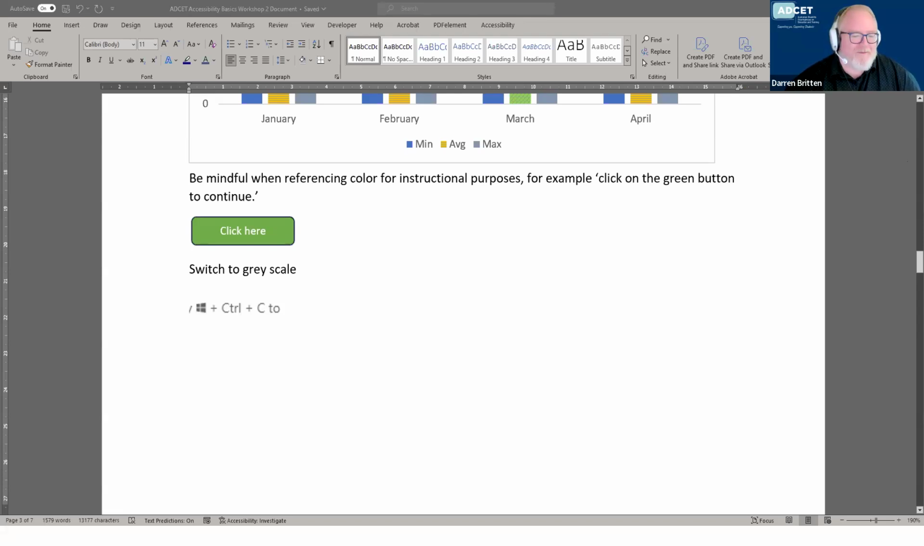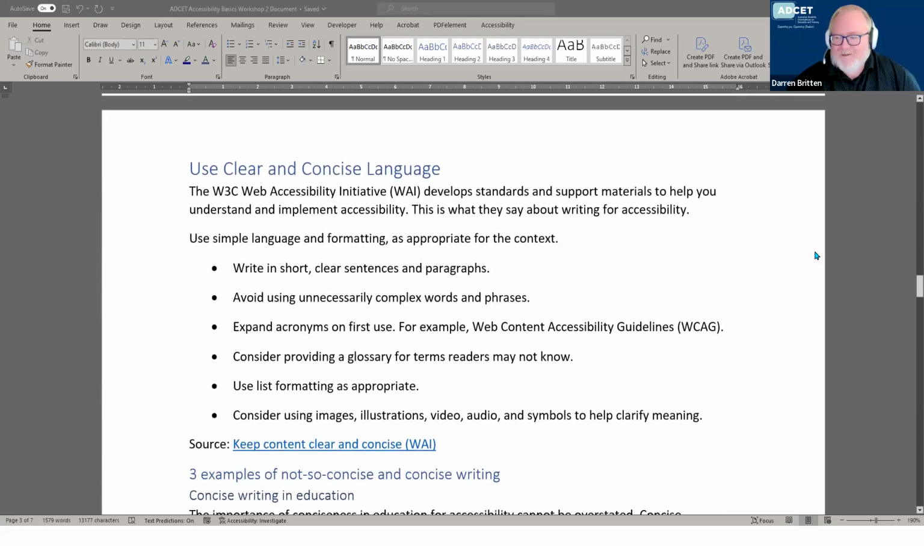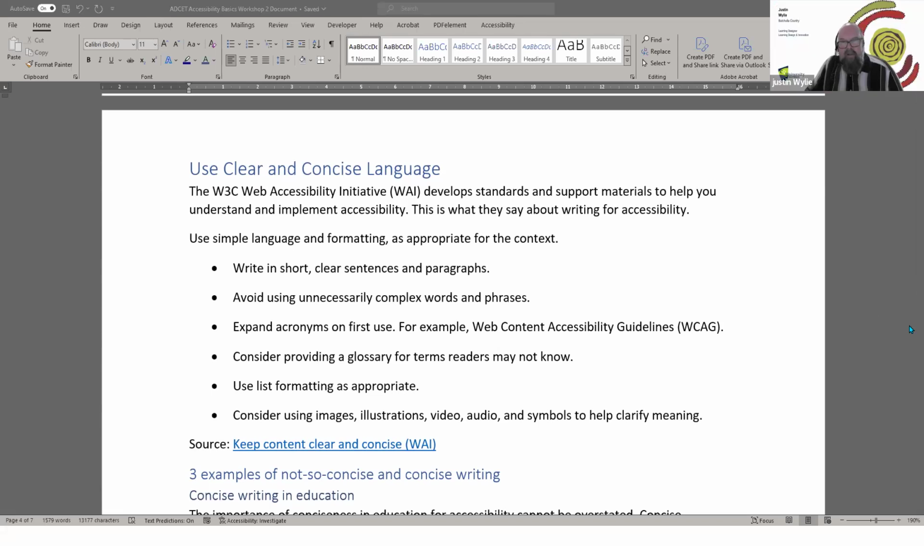So, if that's fine with everybody, we might just quickly move on to the next section, which is around clear and concise language. This is a really important one because it affects everybody. Again, it's a UDL issue, but the W3C Web Accessibility Initiative, the WAI, developed standards for understanding and implementing accessibility. When they talk about writing for accessibility, they're talking about using simple language and formatting and making sure that it's appropriate for the context again.